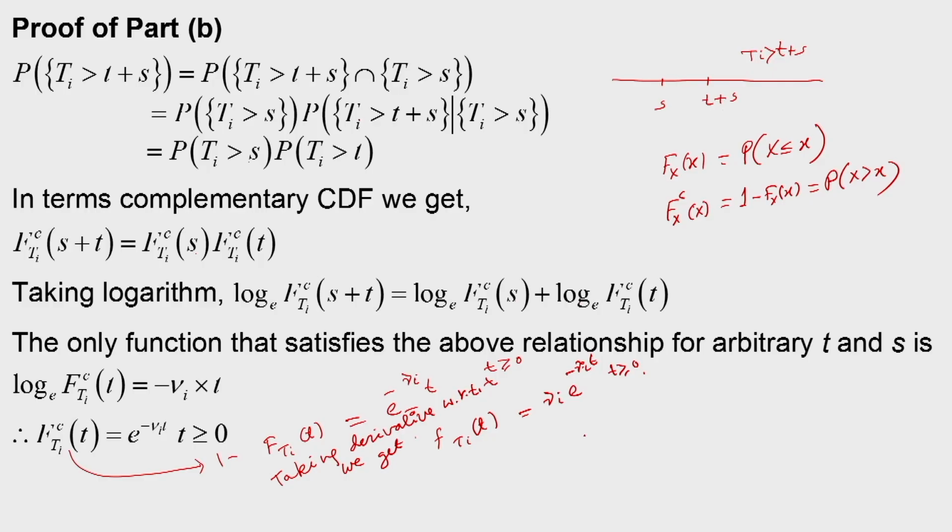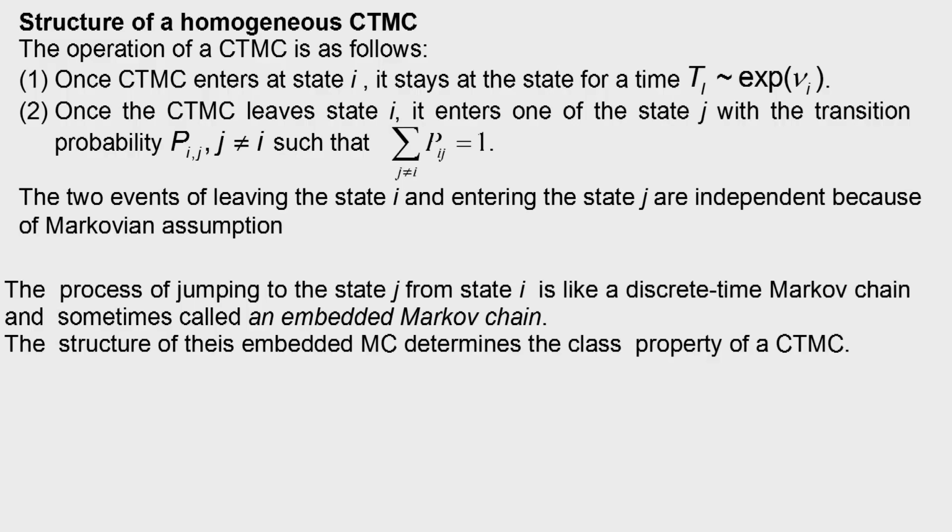So, we have established that the state holding time is memoryless and it is distributed as an exponential random variable. After defining the state holding time, we can get the structure of a homogeneous CTMC. The operation of a CTMC is as follows. Once the CTMC enters state i, it stays at the state for a time T_i which is exponentially distributed.